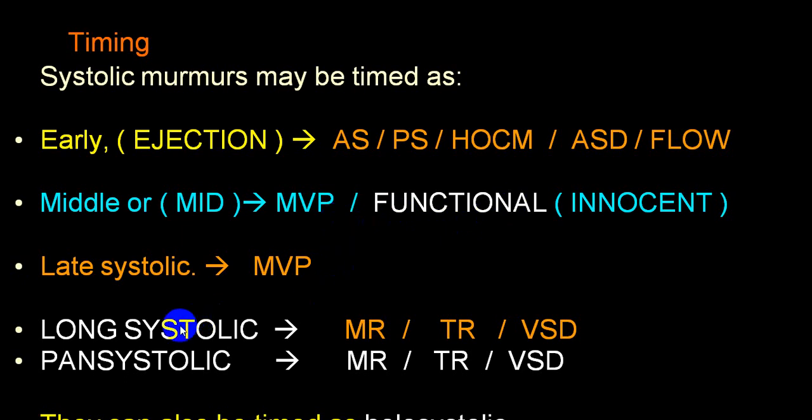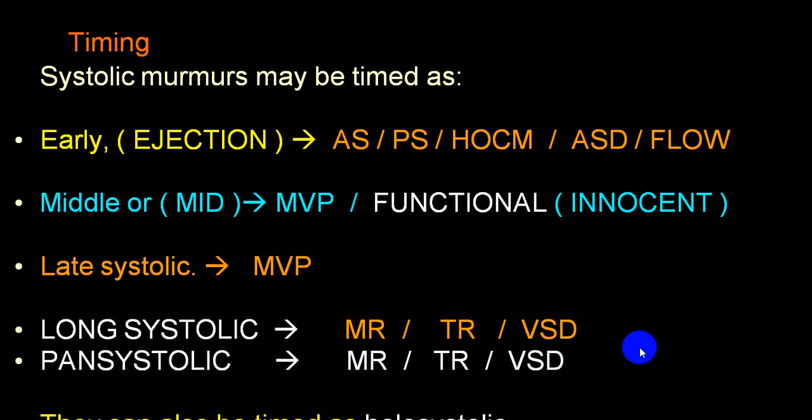A long systolic murmur, or we call it a pan-systolic murmur. A long systolic murmur starts a little after the first heart sound and stops before the second heart sound. And if it covers right from the first heart sound and overlaps the first and second heart sounds, we call it a pan-systolic murmur. They will be in MR, TR and VSD, classically. Remember, these are all loud sounds, always of grade 3 or more than grade 4. So grade 4, 5 or 6 may be there in MR, TR or VSD. Usually VSD murmurs are of grade 5 or grade 6.